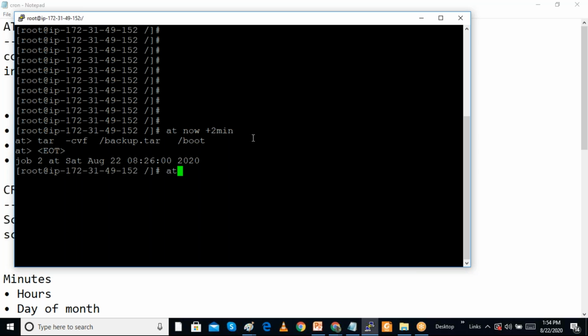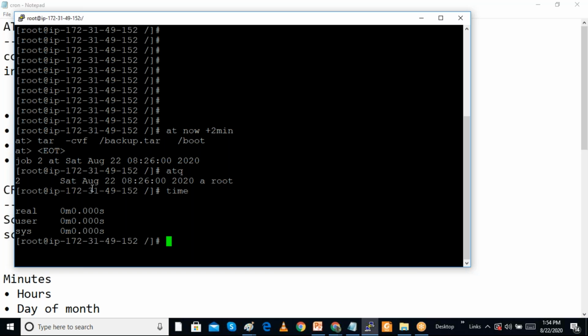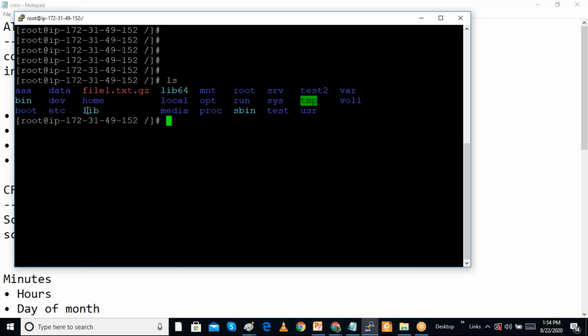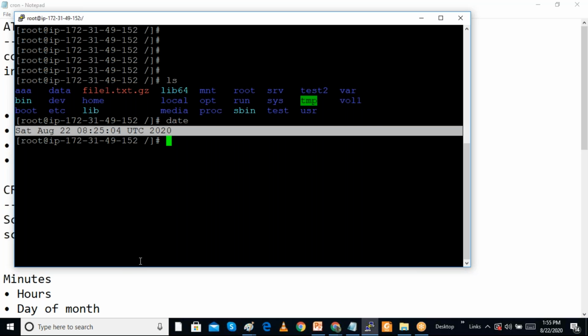When you run ATQ, it shows the queue, how many jobs are in the queue. Now we can check the time and date with the date command. Now it is 8:24, so if we wait until 8:26 we can see this job run. If I do cd / now, the tar file is not there, but it is going to be created automatically after 8:26.